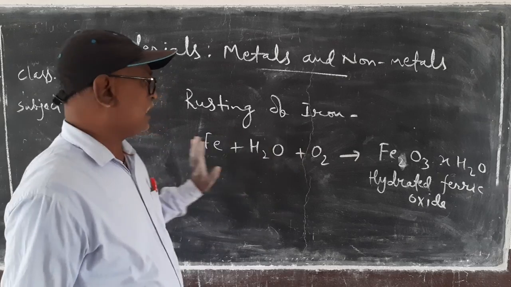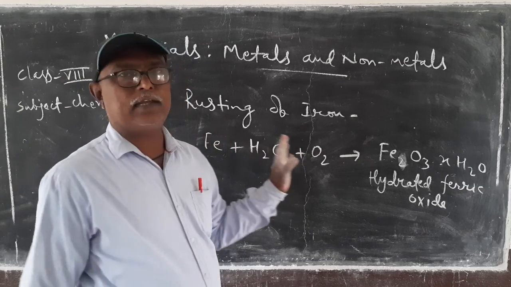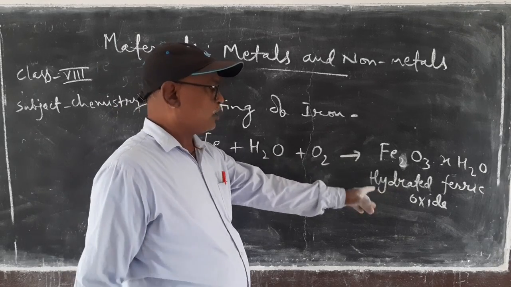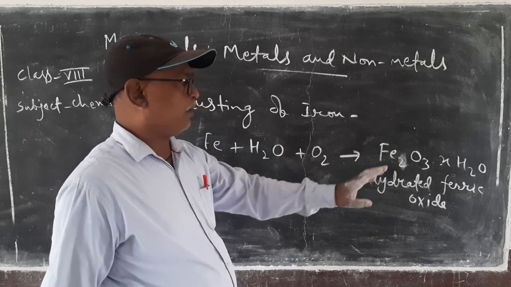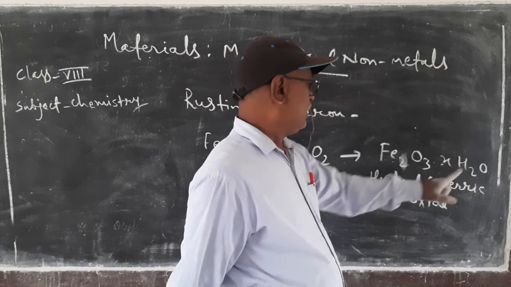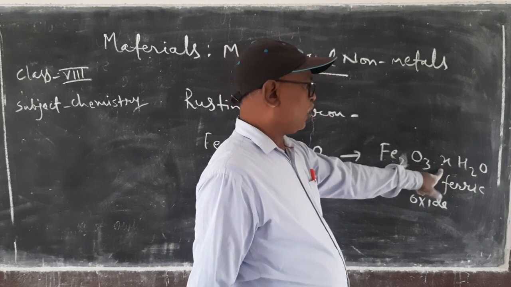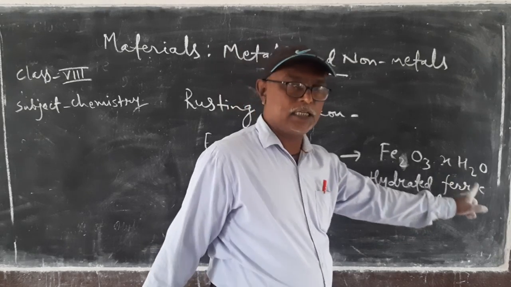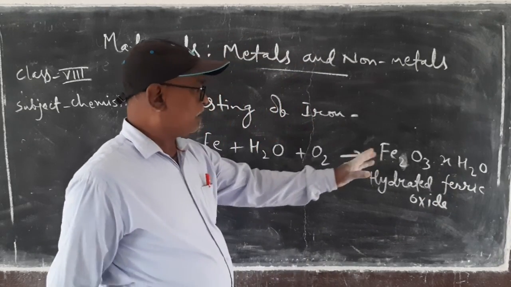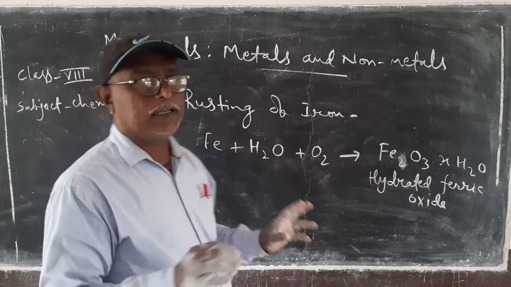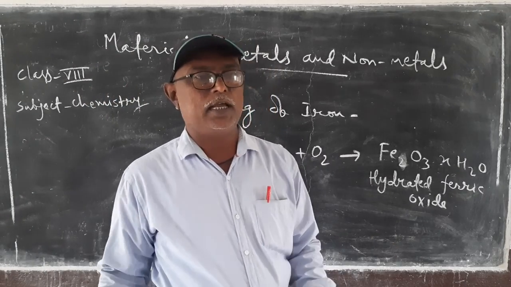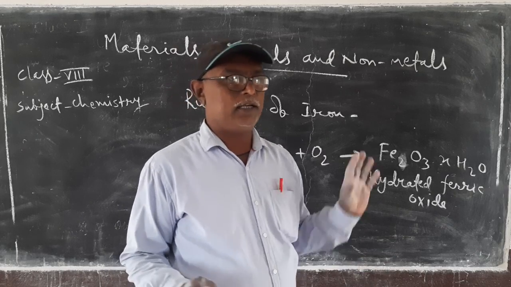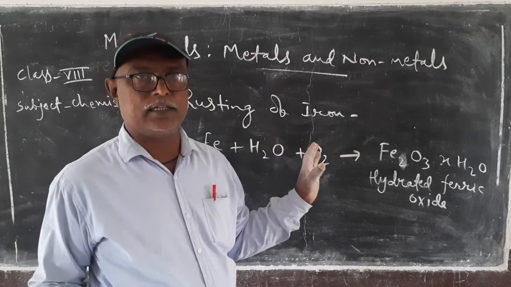And this is rust. When an iron particle is kept exposed to air, then a substance which is known as hydrated ferric oxide is formed. Here x is variable: Fe2O3.xH2O, hydrated ferric oxide, and this is the rust. And due to the formation of rust, the iron particles get destroyed after some time. And thus, rusting of iron is very harmful to us because it destroys many iron particles.